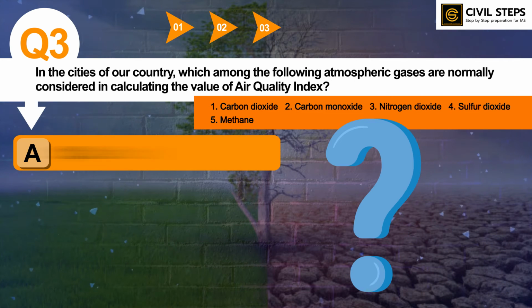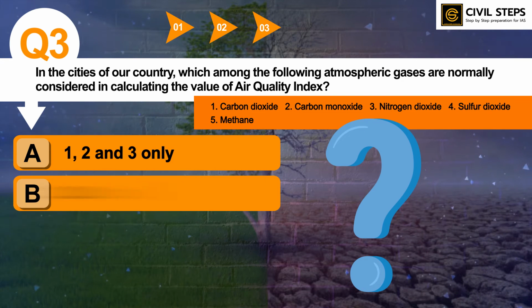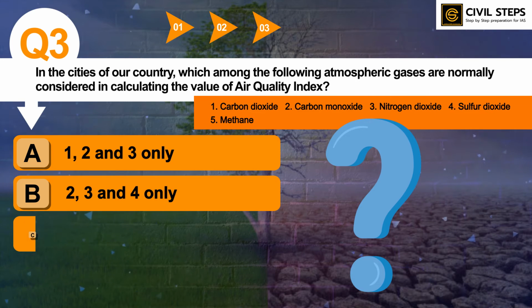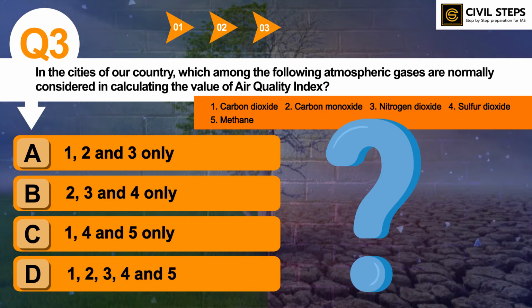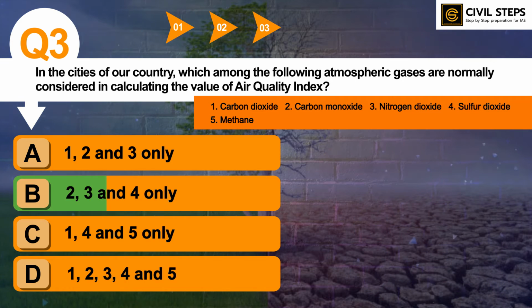Option A 1, 2 and 3 only. Option B 2, 3 and 4 only. Option C 1, 4 and 5 only. Option D 1, 2, 3, 4 and 5. So you can write down your answer in the comment section. So the correct answer of this question is option B 2, 3 and 4 only.